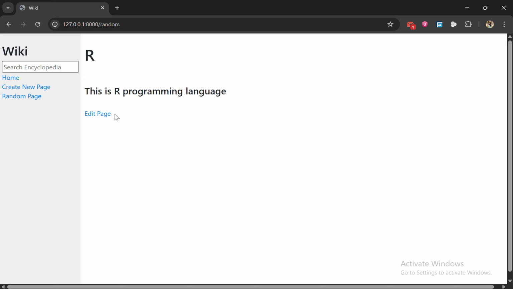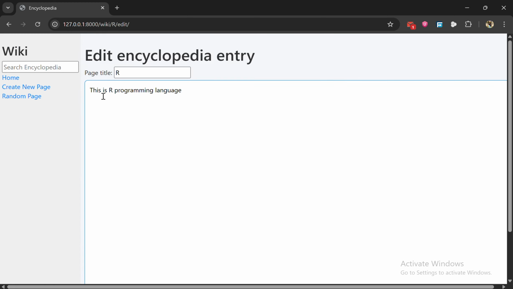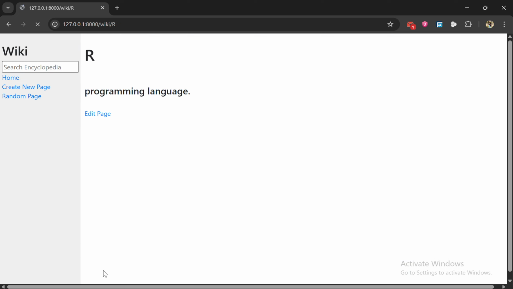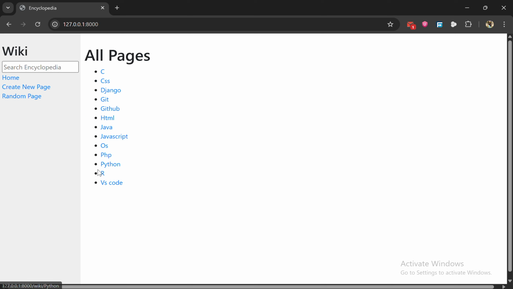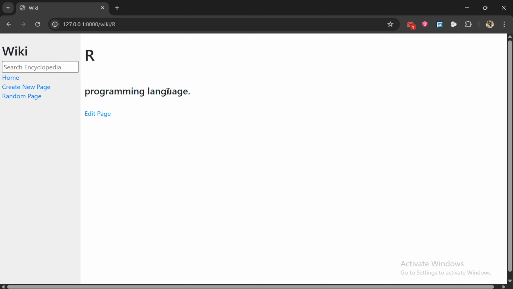If I try to edit this entry, I click edit page and I change it, for example, this is R, a programming language, like this, and add a full stop. If I try to save, okay, it's a programming language. If I go back to home and click R, it's okay, everything is already done.